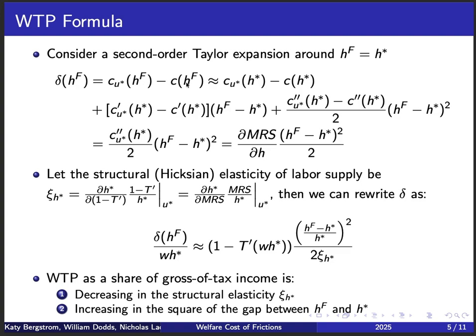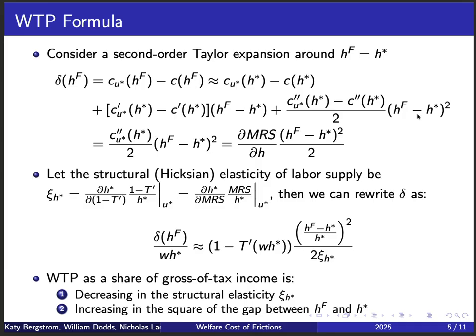And then we're going to do a second order Taylor expansion around H star. So this is going to be equal to the same difference evaluated at H star, plus the derivative of this difference times the difference between H^F and H star, plus the second derivative of this difference divided by 2 multiplied by H^F minus H star squared.